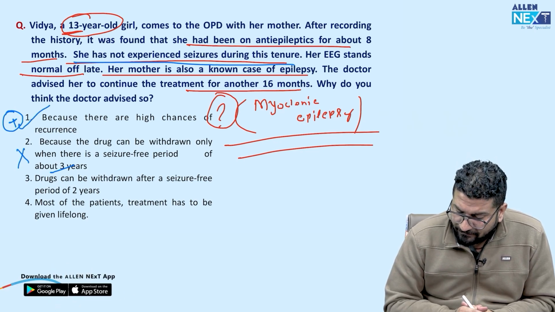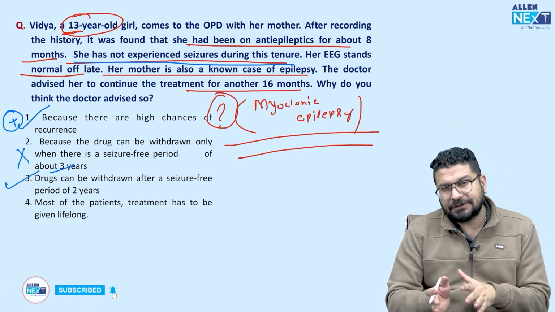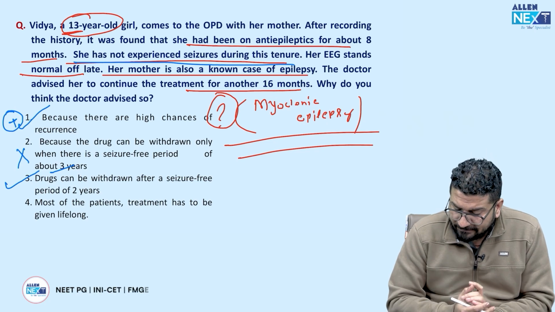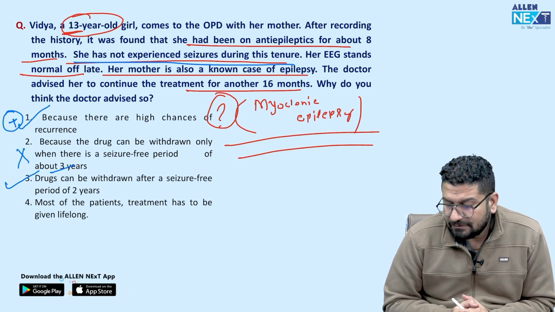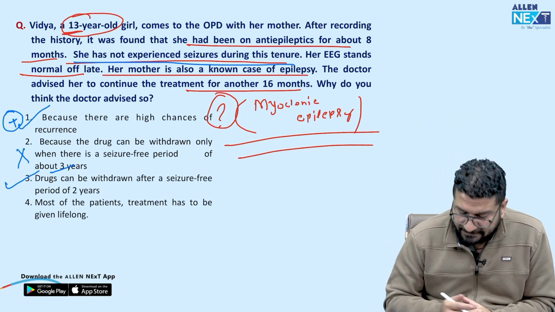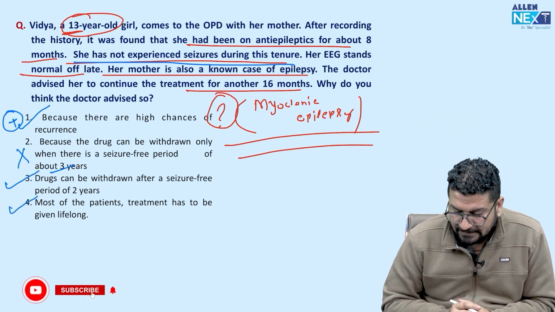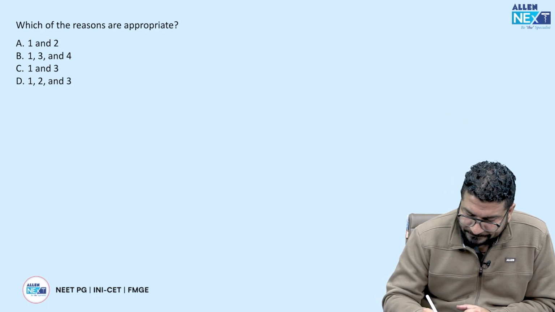Drug can be withdrawn after a seizure free period of 2 years. Again, this is correct. आप बंद कर सकते हो अगर पेशेंट को पिछले 2 साल में कोई सीजर नहीं आया. Most of the patient treatment has to be given life long. Yes, I told you, like जब जेनेटिक हिस्ट्री है तो आपको बार बार दवाई कई बार लाइफ लॉन्ग देनी पड़ती है. So this is again a true statement. So 1, 3, 4 these are correct. 2 is not correct. So answer क्या होगा? 1, 3, 4, B.